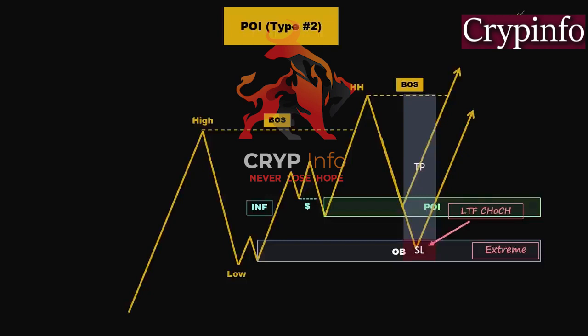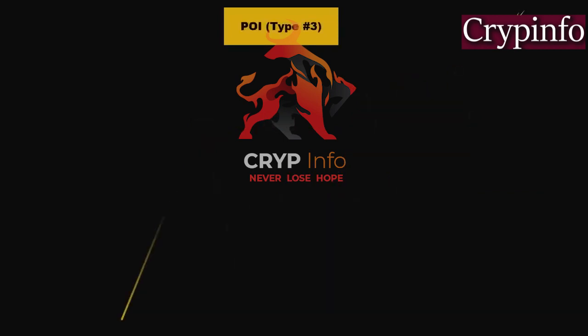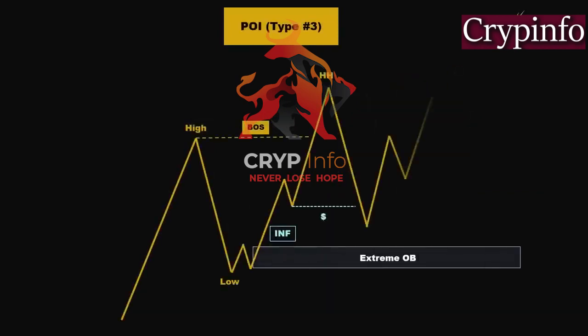Now, let's explore another type of point of interest, POI zone, in the market. In this scenario, we don't necessarily have to wait for the price to reach the extreme order block. Instead, if the price creates a valid bearish or bullish POI pattern, we can consider entering the market after identifying a change of character or a shift in market structure on the lower time frame.